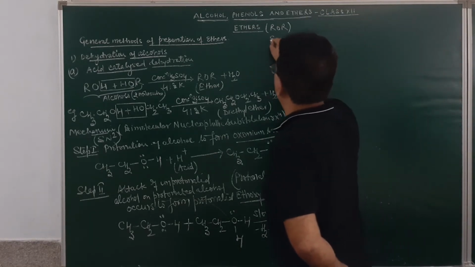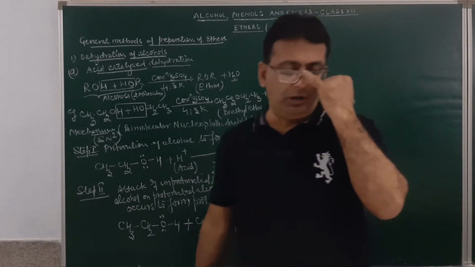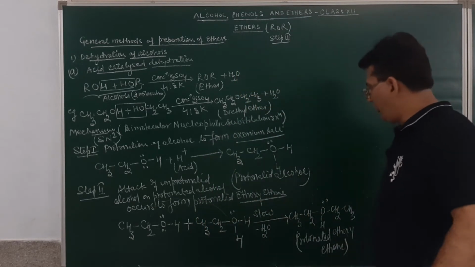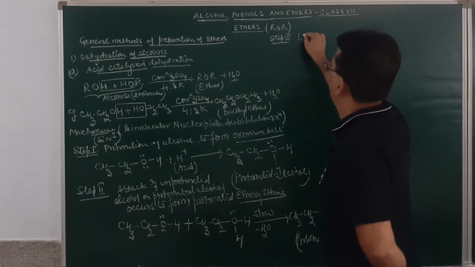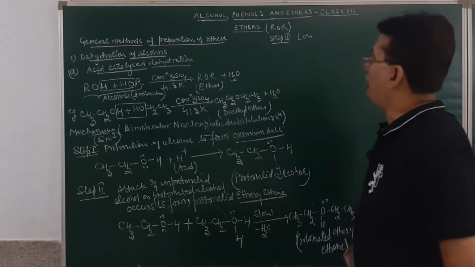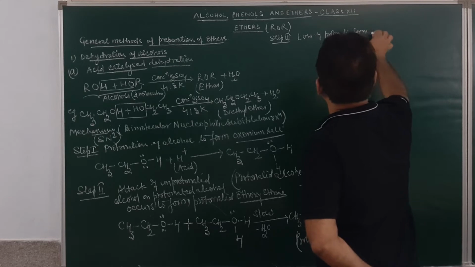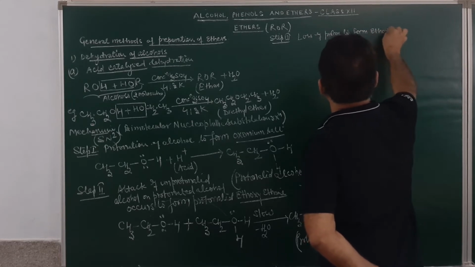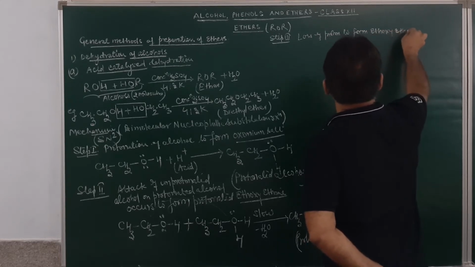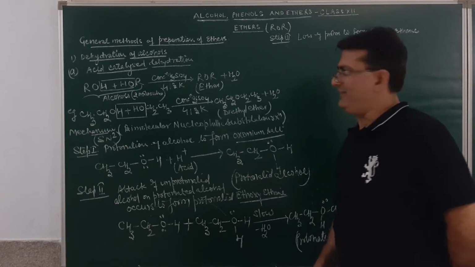Then we have step number 3. In step number 3, there will be a loss of proton to form alkoxy alkane. There will be loss of a proton to form ethoxyethane. This step will be the fast step.